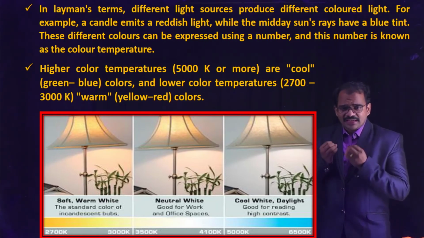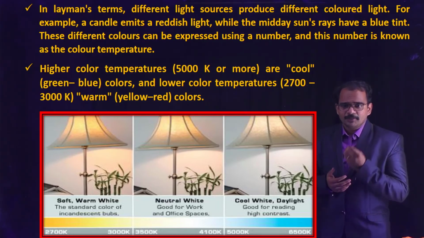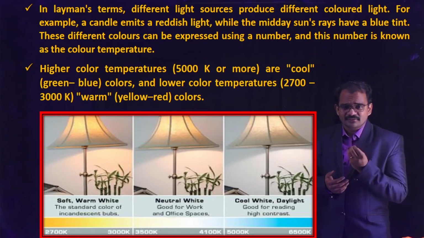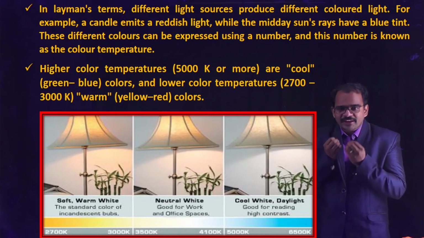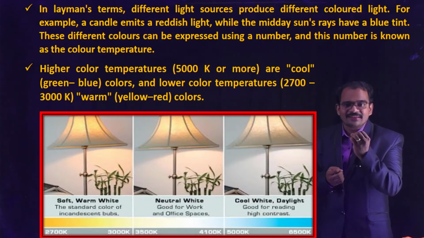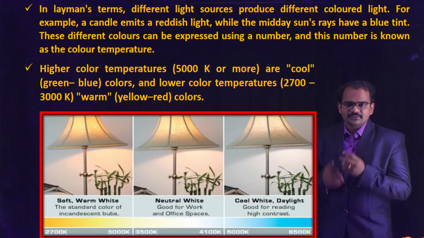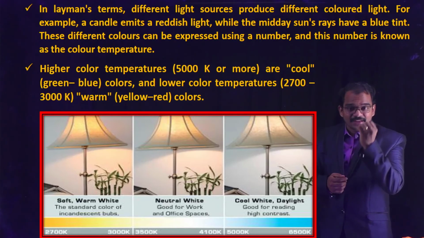Different light sources produce different colored light. For example, a candle will produce a reddish light, whereas a midday sun will appear with a blue tint. All these different colors have to be expressed by some numbers, and that number is known as the color temperature. Did you understand it? For each and every color there will be a number, and that number is called